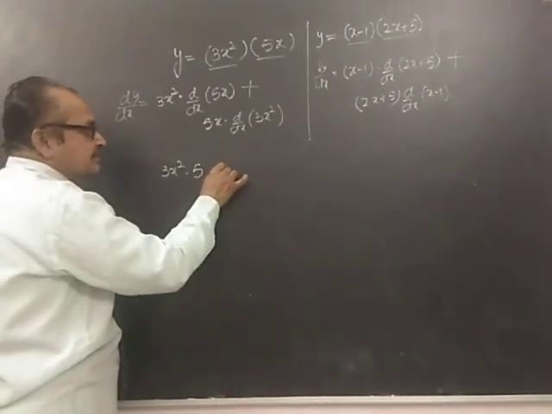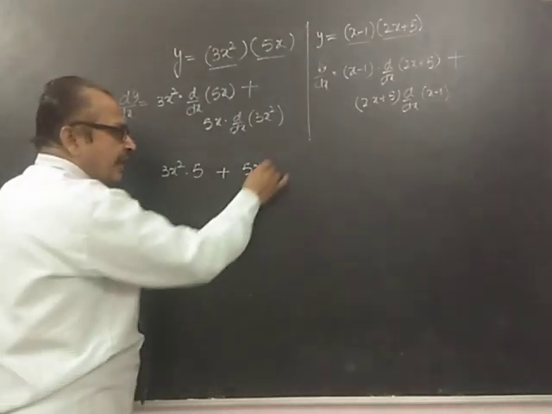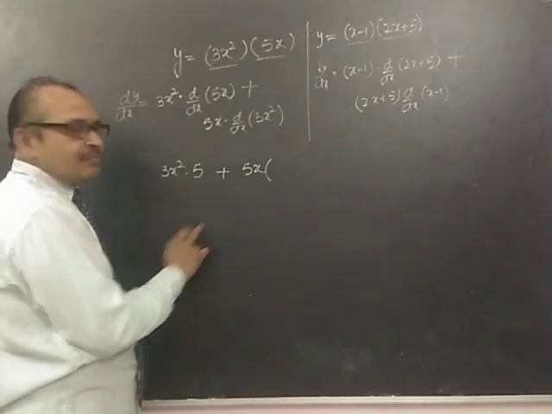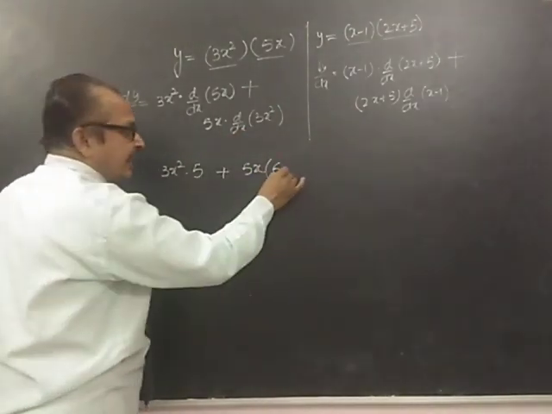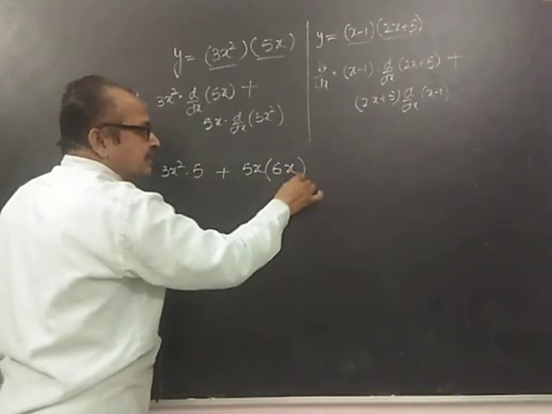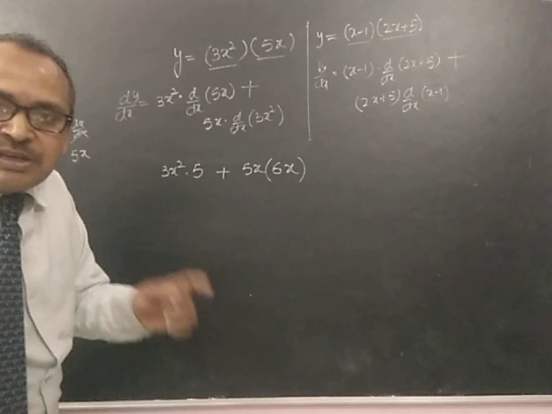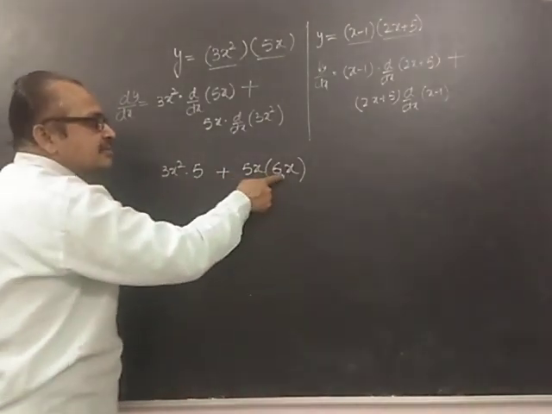So plus second function will remain same. And when you take the derivative of this, what will happen? Power will come down. So 3 2s are 6 and x raised to the power 2 minus 1. And 2 minus 1 is 1. So what you will get? 6x.